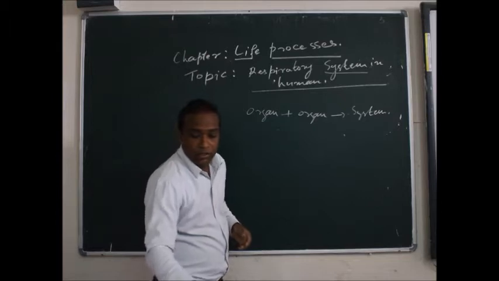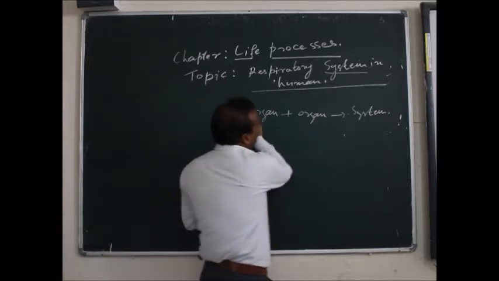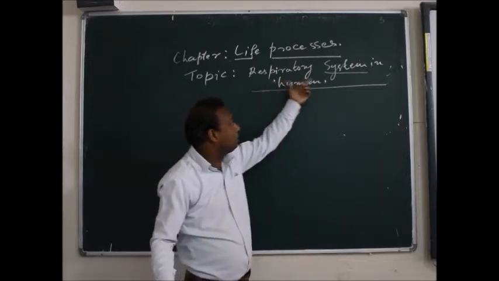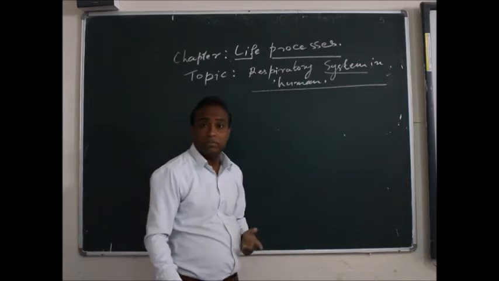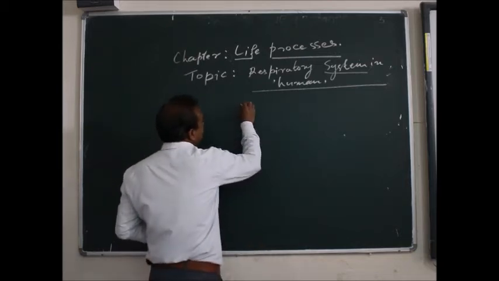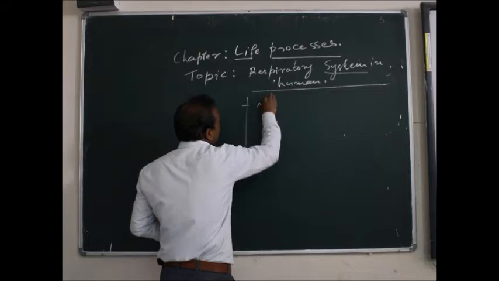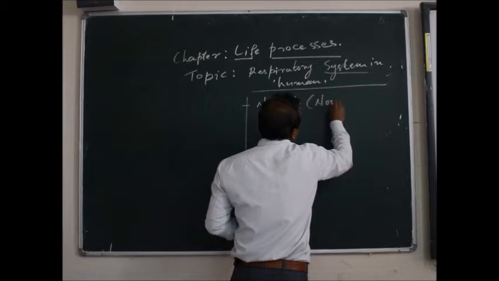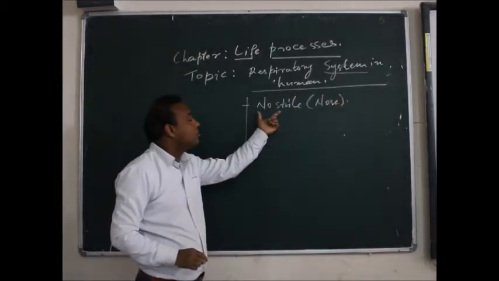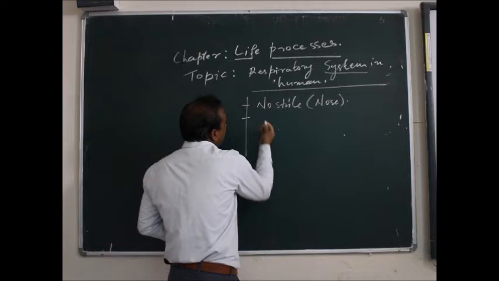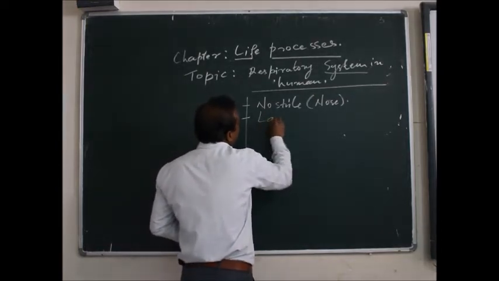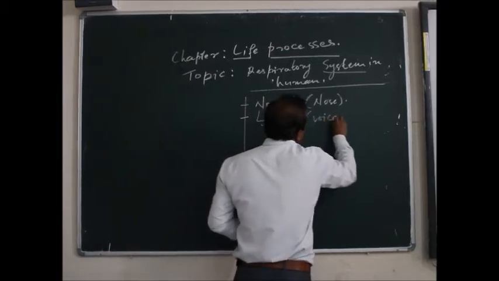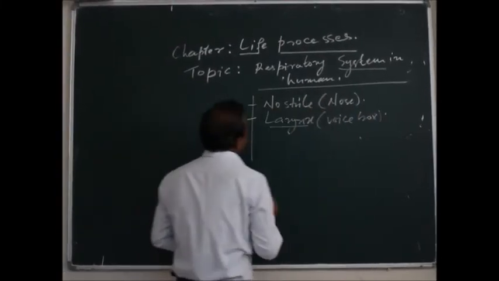So let us see the system. First of all, we will see what the different organs of the respiratory system are. The first organ is the nostril, that is, the nose. After the nostril, there is the larynx, which is also known as the voice box.